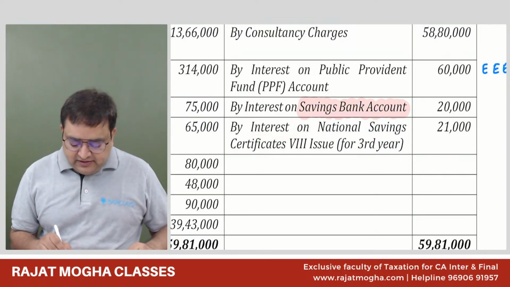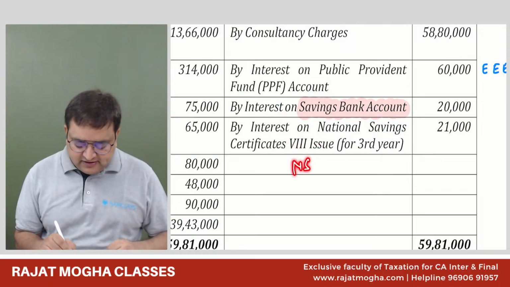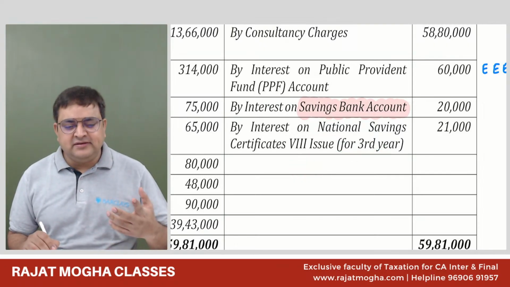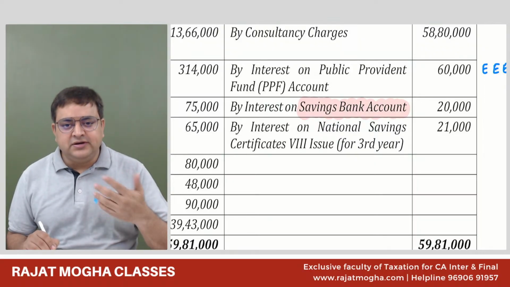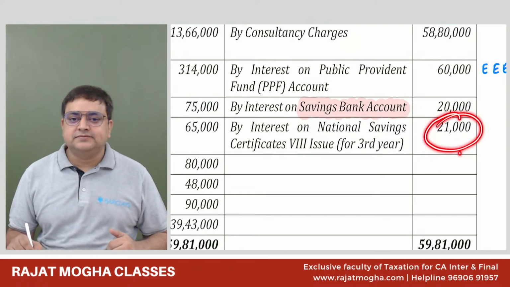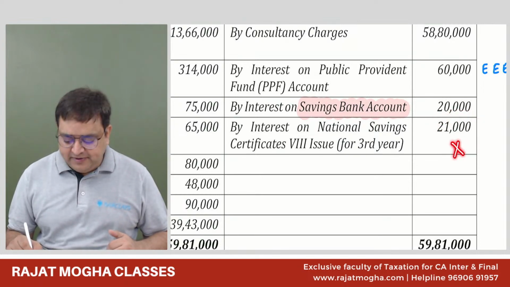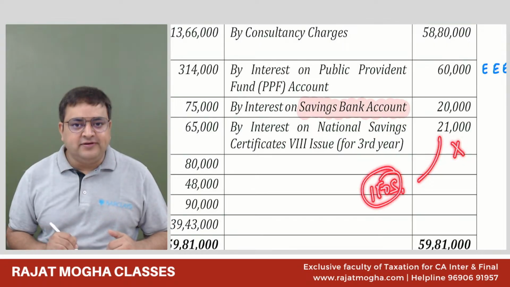Interest on National Savings Certificates, 8th issue does not matter. NSC. This is National Savings Certificates. This is the interest for the third year. What does third year mean? Let's say we have invested the money for 6, 7, 8 years. So in the third year, we are earning this interest. How much? 21,000. First of all, tell me, is it a PGBP income or not? No, sir, it is not a PGBP income. It is IFOS. We will take it in IFOS.